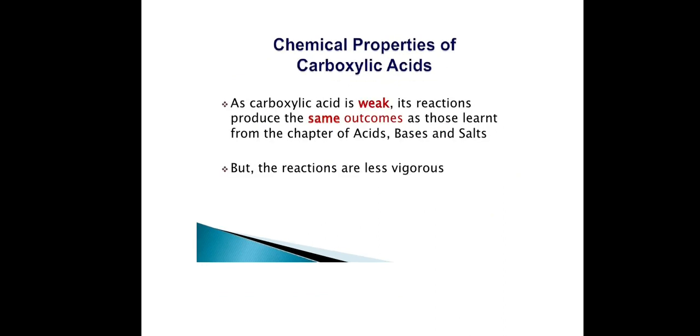So these are some chemical properties of carboxylic acids. Carboxylic acids are involved in many reactions, for example deprotonation, reduction, nucleophilic acyl substitution, alpha substitutions, salt formation reactions, formation of esters, formation of amides, formation of acid halides, formation of anhydrides, etc. As carboxylic acid is weak, its reactions produce the same outcomes as those learnt from the chapter on acids, bases and salts, but the reactions are less vigorous.